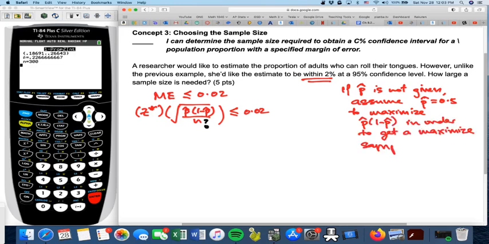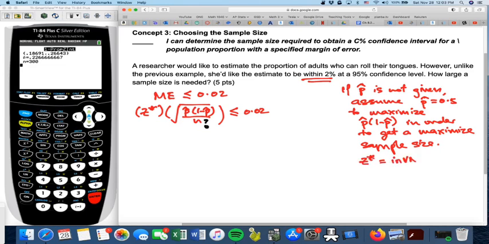Notice that P hat times 1 minus P hat is in the numerator of the formula, underneath the square root sign. So we want to maximize that numerator so as to maximize the sample size.